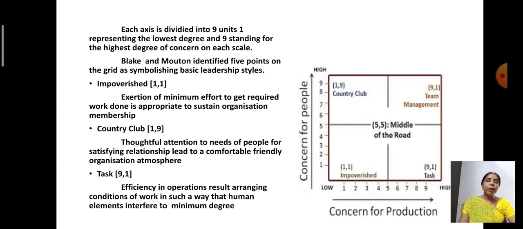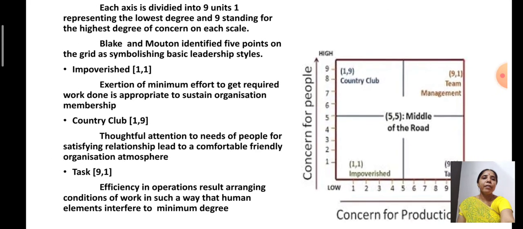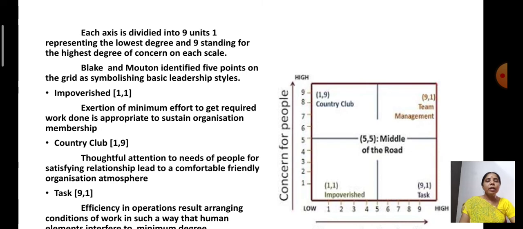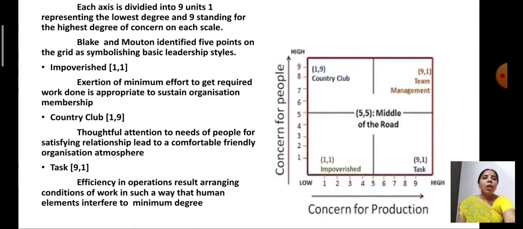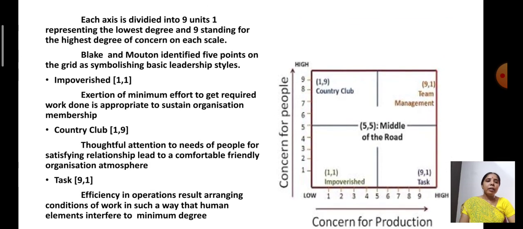Now whatever the points explained above, if we see it in the form of a graph, on the horizontal axis concern for production is given, on the vertical axis concern for people is given, x-axis and y-axis. The x-axis is representing concern for production and the y-axis is representing concern for people.